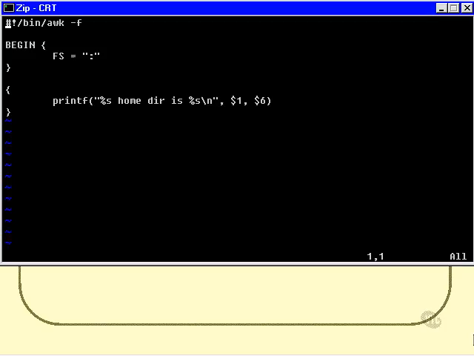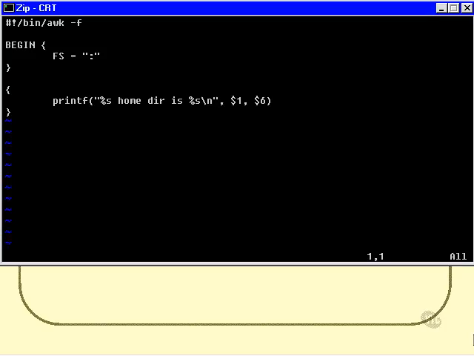Everything inside that first set of braces is a series of statements that is run before the input is even opened for processing. So in here you can do all your initialization. You can print out any headings that you want to print out, you can set up a bunch of variables, and so on. And similarly, if you needed to do some processing at the end, after the input had been processed, you could create another set of curly brackets following the word END in capitals. So the only thing that we're actually doing in the BEGIN part is we're specifying that the field separator is a colon. That's exactly equivalent to doing a -F colon option on the command line.